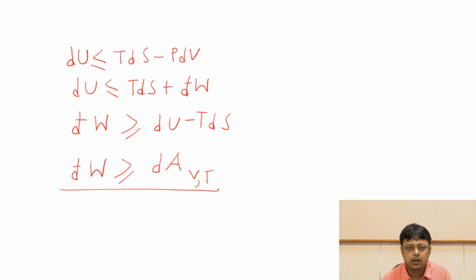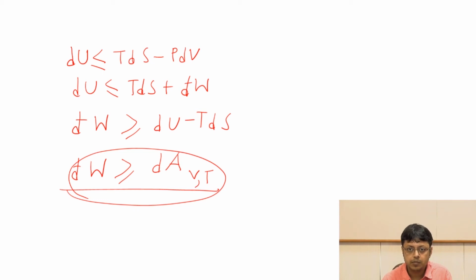Now, what it exactly means is that I can have some work done, and by definition, the work done by the system will be negative and the work done by the surroundings will be positive. So this equation is saying that the magnitude of the work done can be equal to dA, or it can be more. So what it means is that the minimum amount of work that we can get is dA.